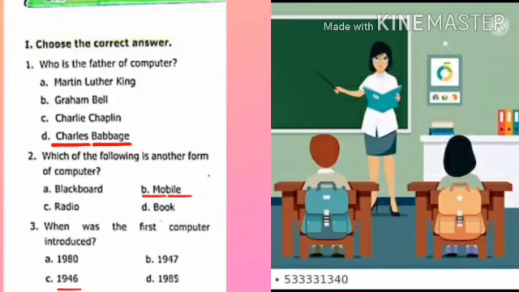So next, which of the following is another form of computer? Mobile. When was the first computer introduced? Option A, 1980. Option B, 1947. Option C, 1946. Option D, 1985. The answer is 1946.